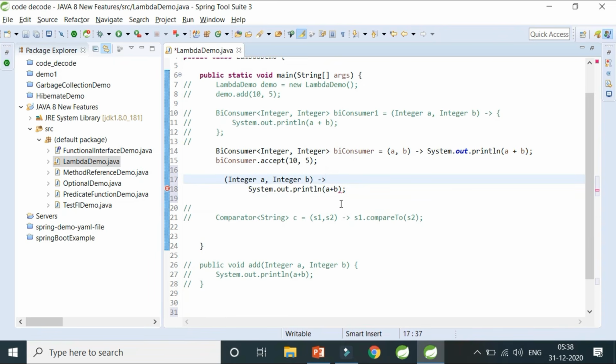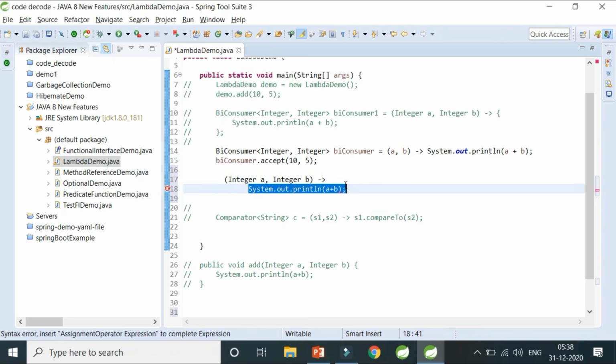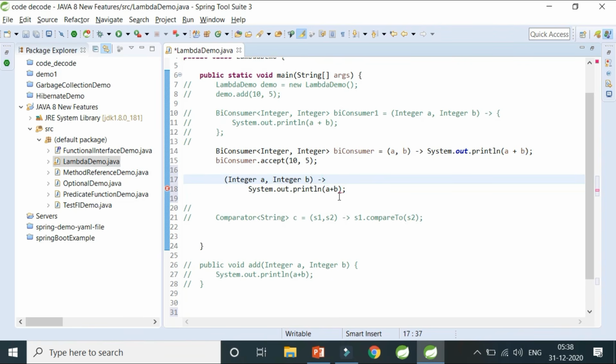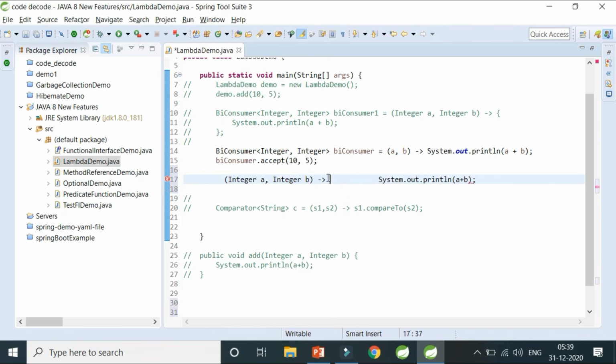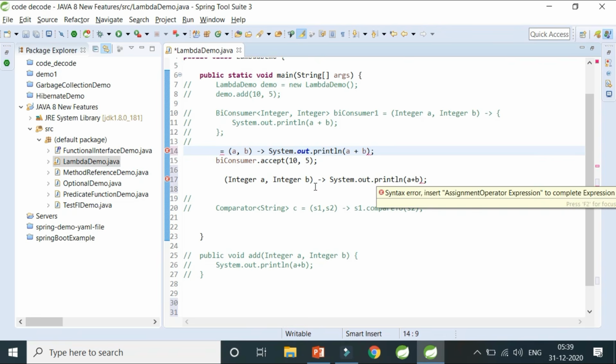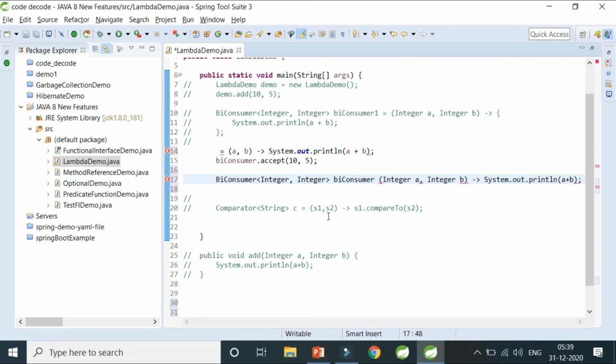Why am I going to remove these 2 brackets? Because this is just a single line of code, and we don't need that single line of code to be enclosed in brackets. So we have removed the brackets, and now our code looks like this, a single line of code. Now I can say that my BiConsumer, I'm going to assign it to something. See, it is giving me an error. Please do the assignment. So I'm doing this assignment here. Now it's fine with me, right?